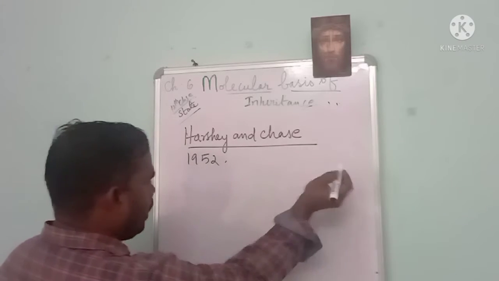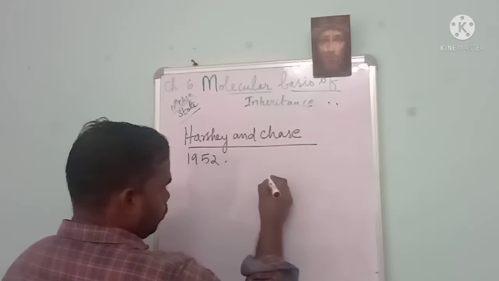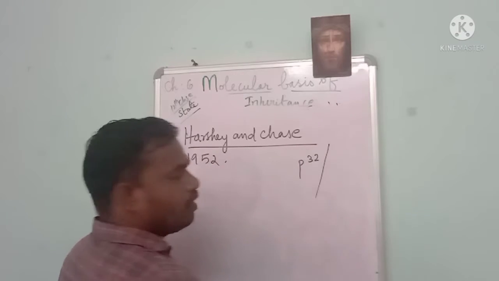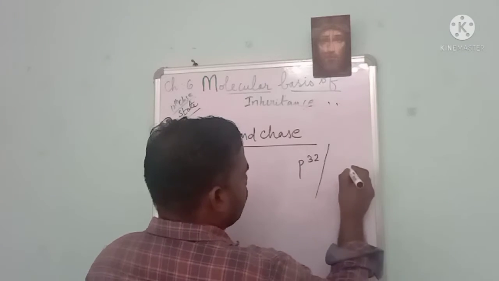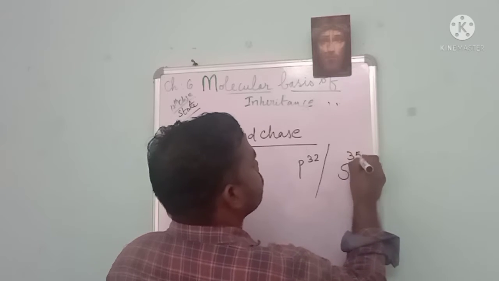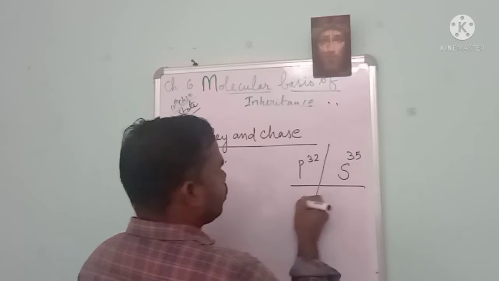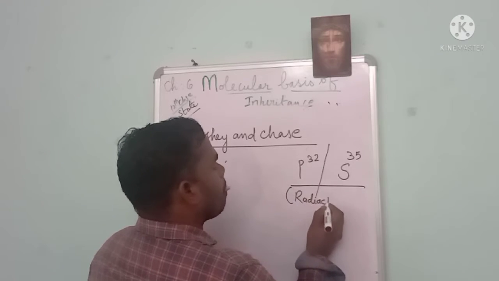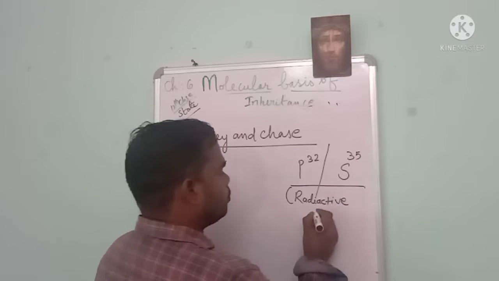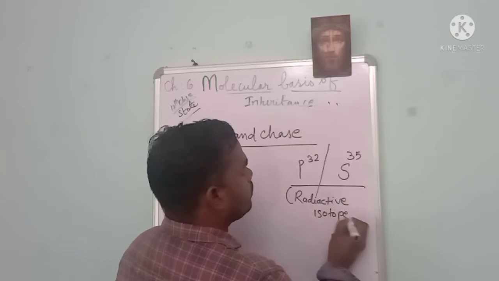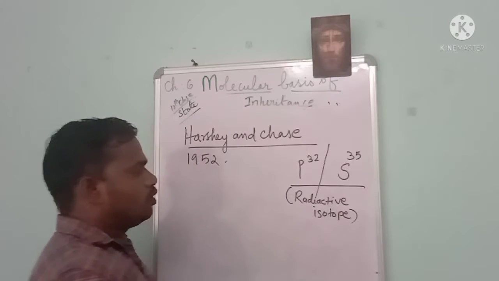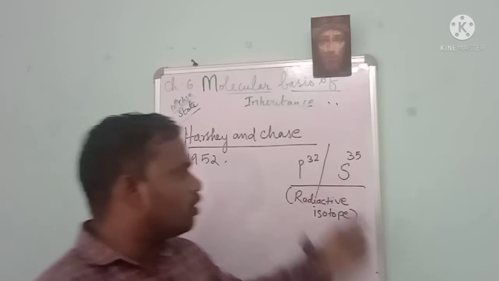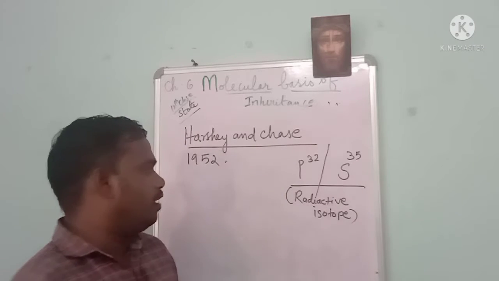So they have taken two radioactive isotopes, that is phosphorus 32 and another radioactive isotope, sulphur 35. These two are radioactive isotopes. I hope you are understanding. So they have taken two radioactive substances, one is phosphorus and another one is sulphur. Okay, fine.